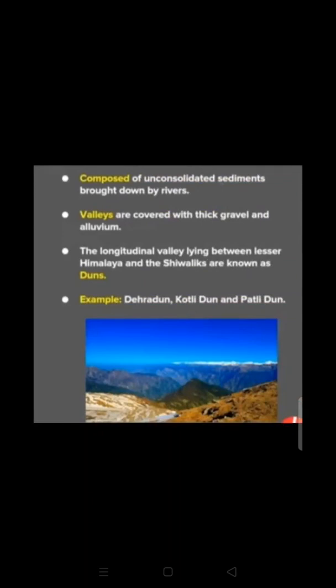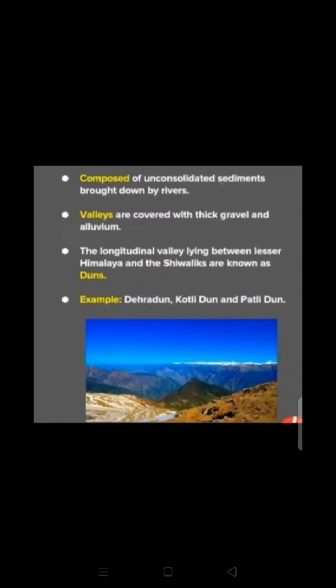Valleys are covered with thick gravel and alluvium, meaning the deposits coming with the rivers from the Inner Himalayas or the Greater Himalayas or the glaciers are deposited here. The longitudinal valleys lying between the Lesser Himalaya and the Shivalik are known as the Duns. For example, Dehradun, Kotli Dun, Patli Dun. These are the famous zones. There are two problems with the Shivalik range: it is prone to earthquakes and landslides, and soil erosion is worst in this area.